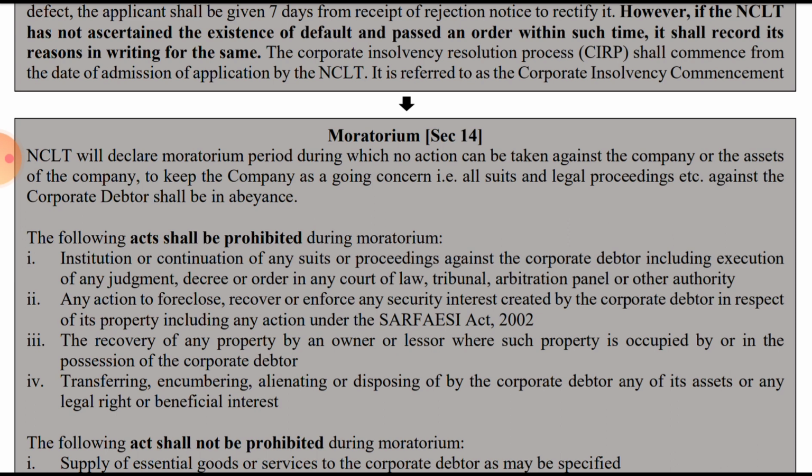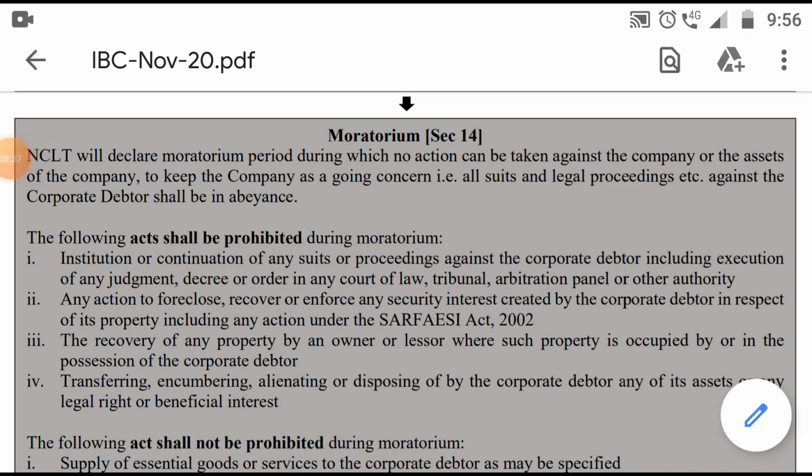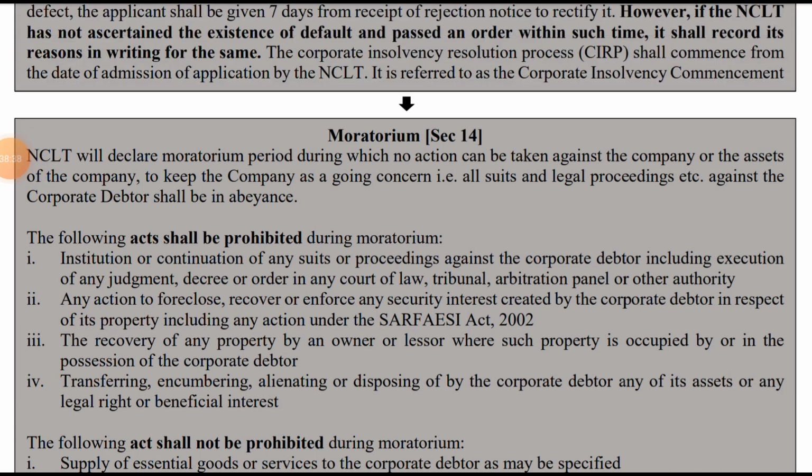Second, any action to foreclose, recover or enforce any security interest created by the corporate debtor in respect of any of its property, including any action under the SARFAESI Act.